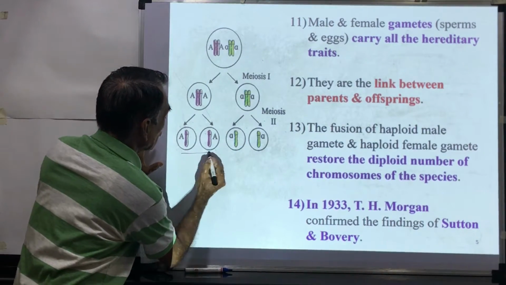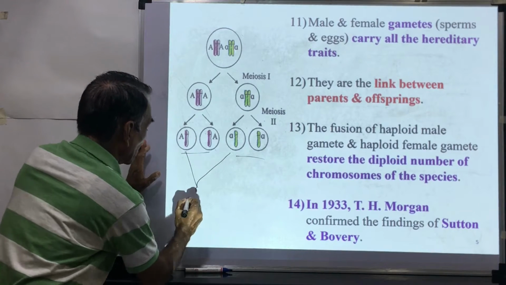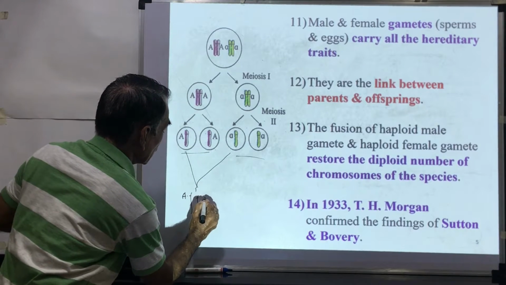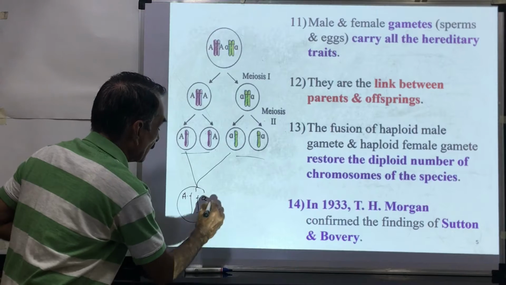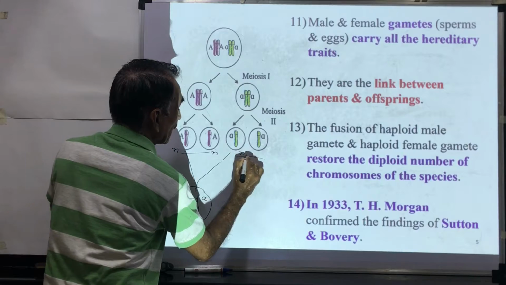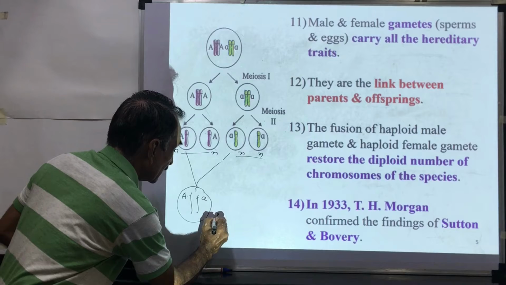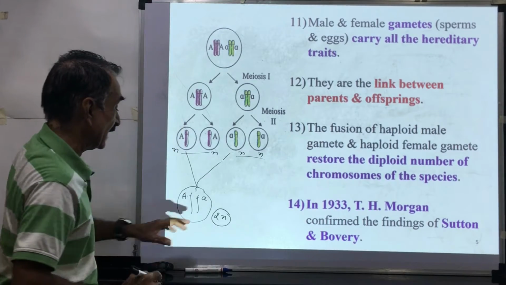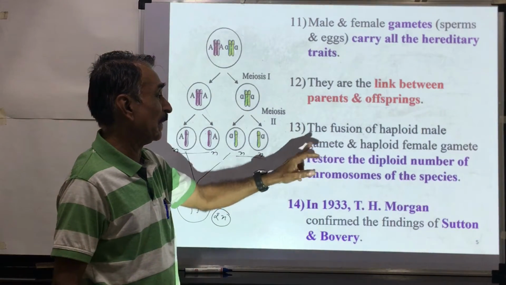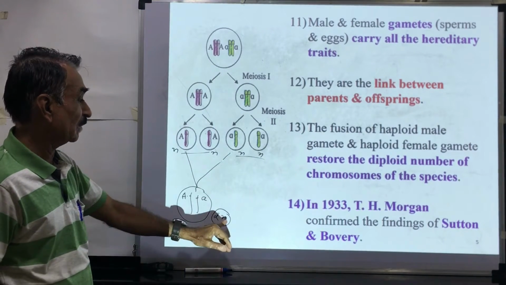Here you can see, suppose these are the male gametes and these are the female gametes. When these gametes fuse together, you will see that this is A and this is small a. The chromosome number is restored. Here, this is the n number of chromosomes, a single set of chromosomes. And when male and female gametes fuse together, the chromosomes double, or you can say the diploid chromosome number is restored or maintained. The fusion of a haploid male gamete and a haploid female gamete restores the diploid number of chromosomes.